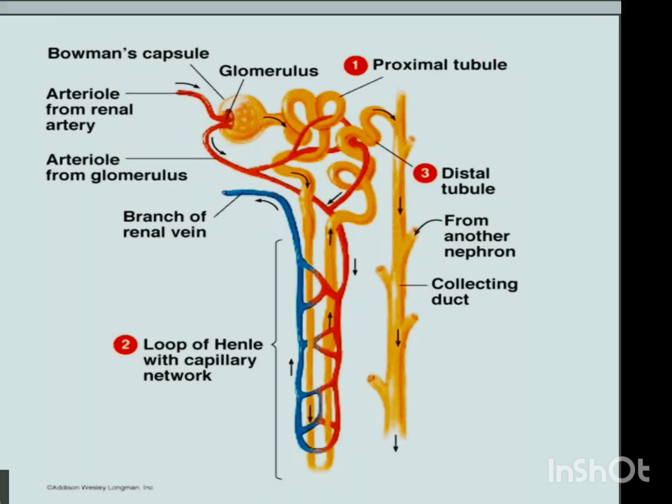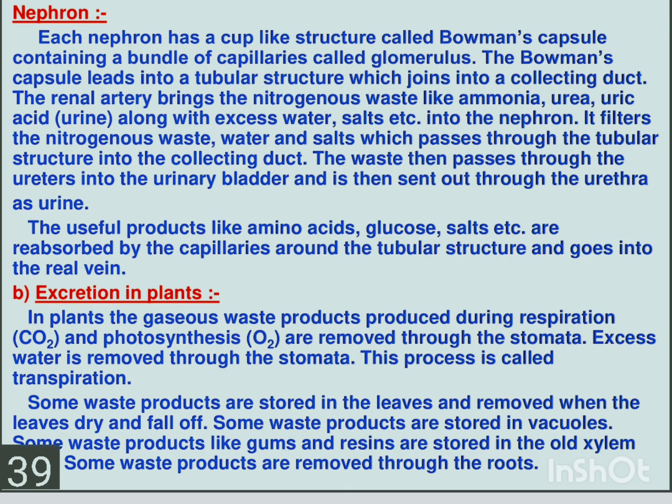In this diagram, you can see it completely in detail. We have Henle's loop, capillaries with the loop of Henle, then a branch of the renal vein, then glomerulus, then renal artery, Bowman's capsule. Again we have glomerulus, proximal tubule, distal tubule. Mainly, we have three here, right? Proximal tubule, distal tubule, and loop of Henle. That's the capillary network. From another nephron, we have collecting ducts. These are the different parts we have in the nephron. Let us learn each and every part in detail.